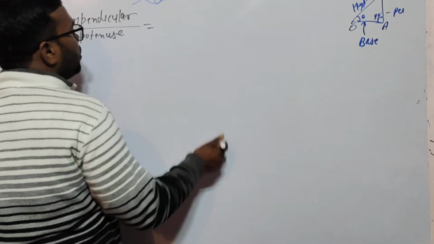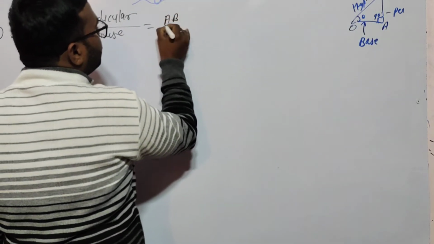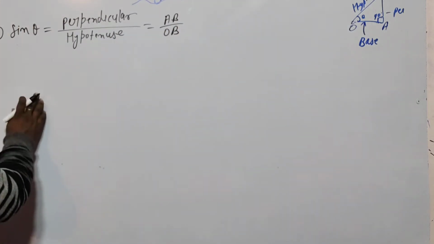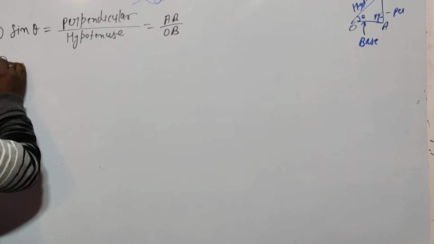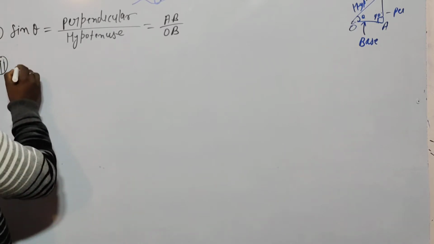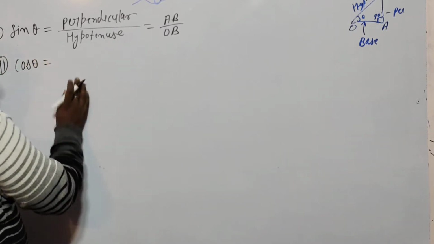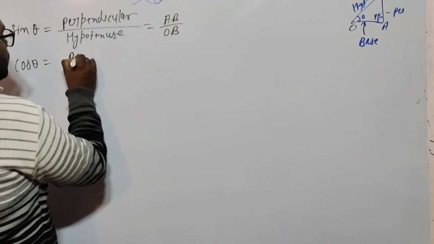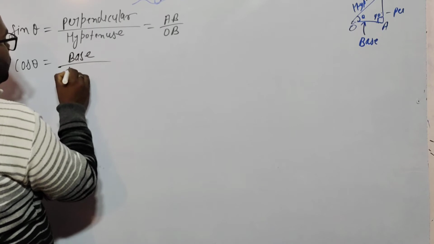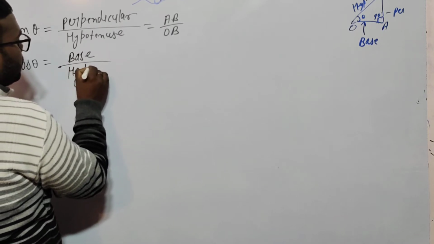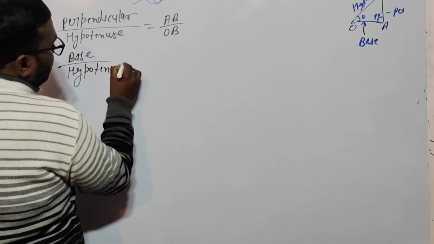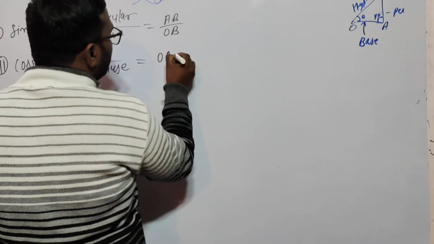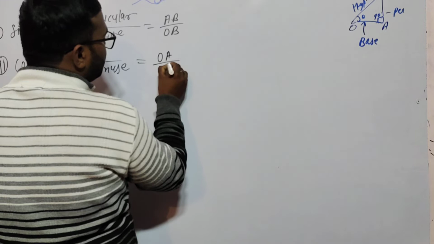AB, and the hypotenuse is OB. This is your first. The second one is cos theta, which is base upon hypotenuse. What is the base? The base is OA, and the hypotenuse is also OB.